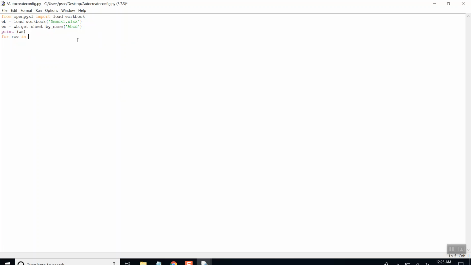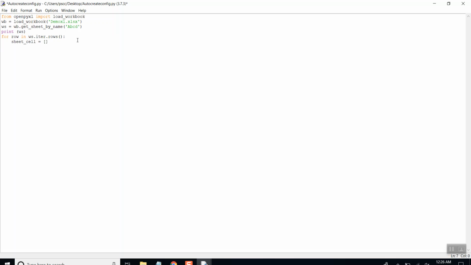So for row in worksheet, whatever data is available in this worksheet, we need to iterate.